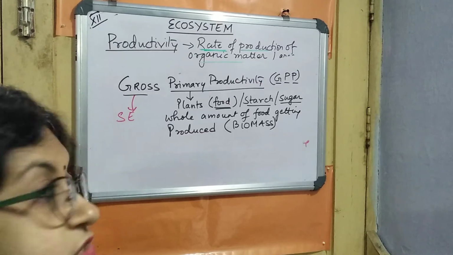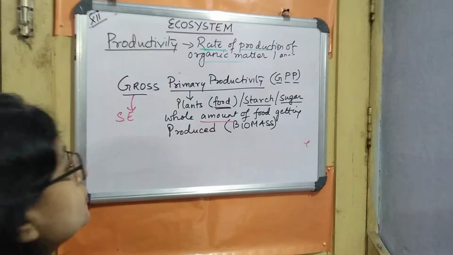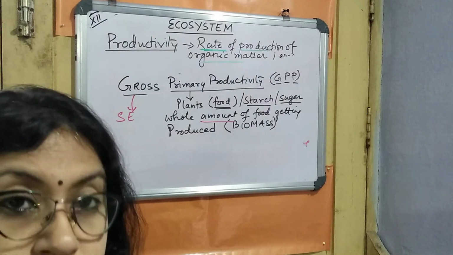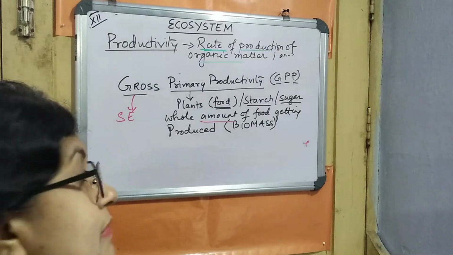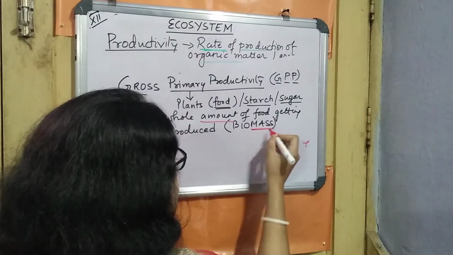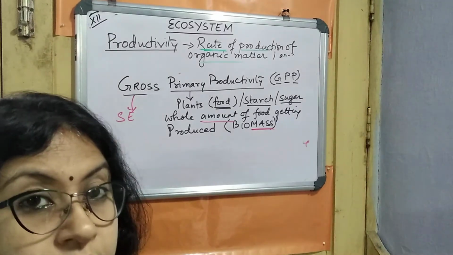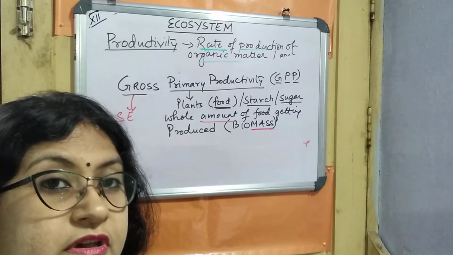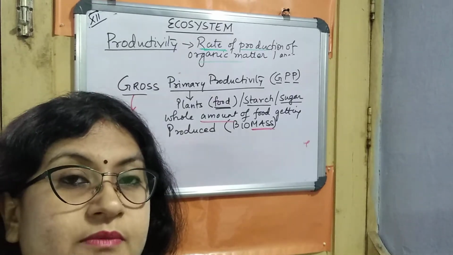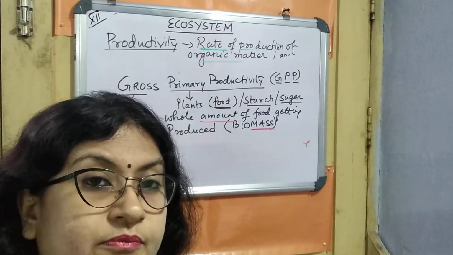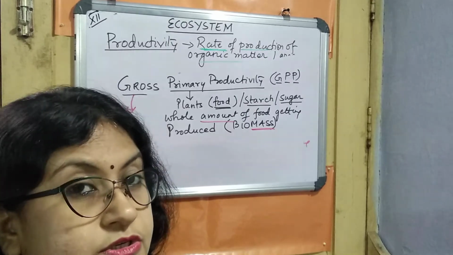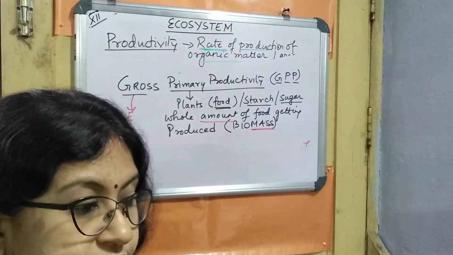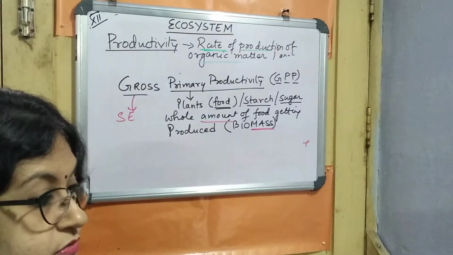First of all, when we talk about the amount, we need to know the weight or the mass, biomass. When we talk about this mass, how much it is getting produced, what time is required, and along which area it is produced. Suppose we take the example of a grassland, a desert or any other terrestrial or aquatic ecosystem, within how much area it is getting produced.